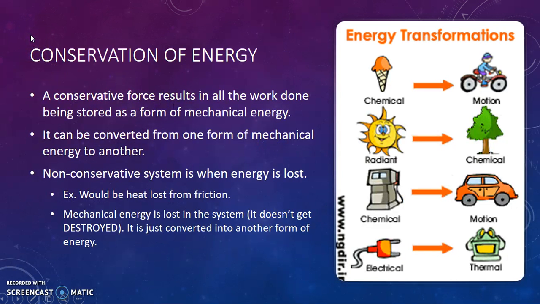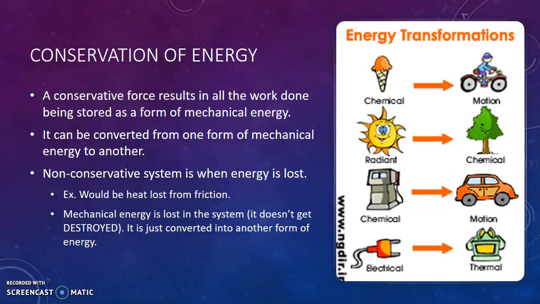A conservative force results in all the work done being stored as a form of mechanical energy. It can be converted from one form of mechanical energy to another. Non-conservative systems is when energy is lost. An example would be heat loss from friction. Mechanical energy is lost in the system. It doesn't get destroyed. It is just converted into another form of energy.